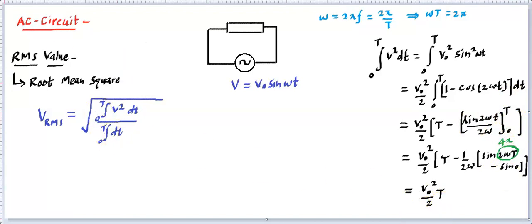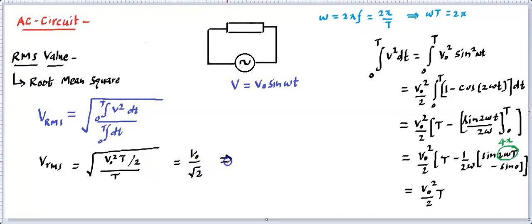Now we can come back to this and identify what this RMS value is going to be. We can say VRMS, root mean square, is the root of this upside numerator we have identified, V naught square T by 2. And this denominator is very simple, it's T. So you'll find T getting cancelled out. What we are left with is V naught by root 2. So from here we got a relation: VRMS, the root mean square value, is going to be V naught, which is the peak value, divided by root 2.